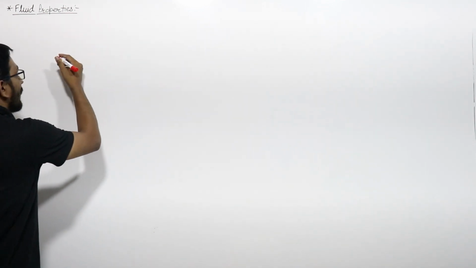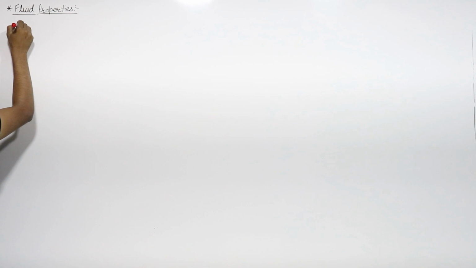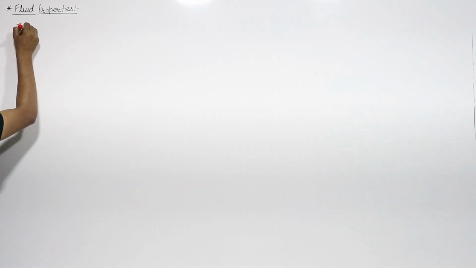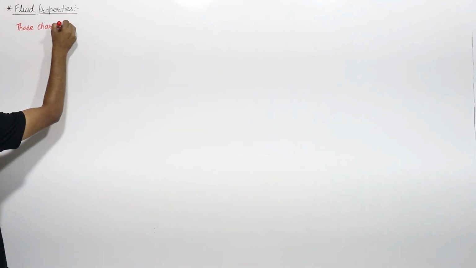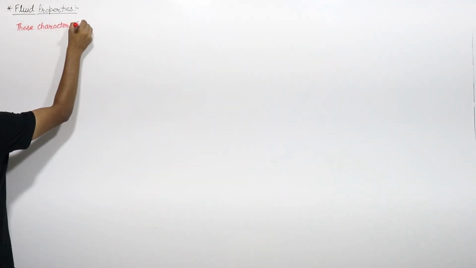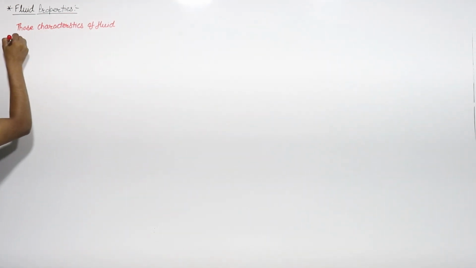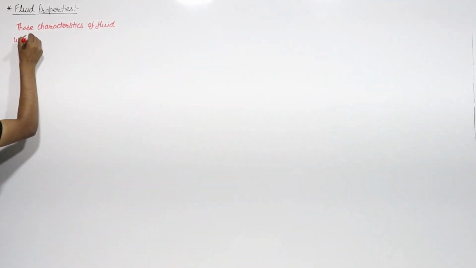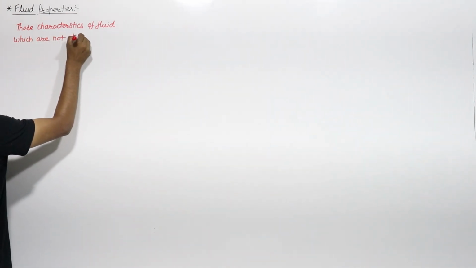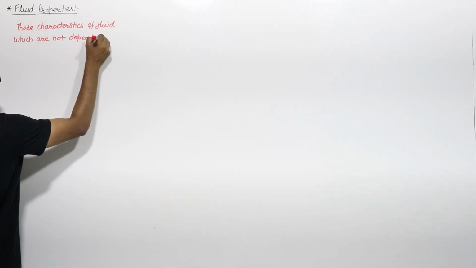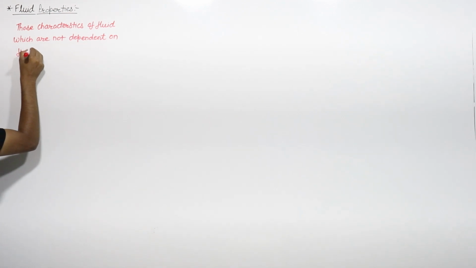So if we write the basic definition of fluid properties, the properties are those characteristics of fluid which are not dependent on fluid motion, right?